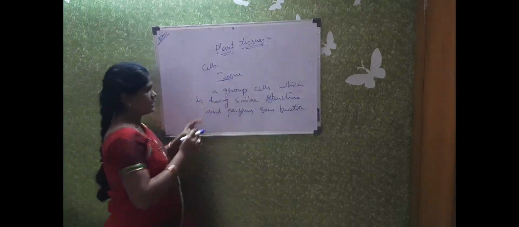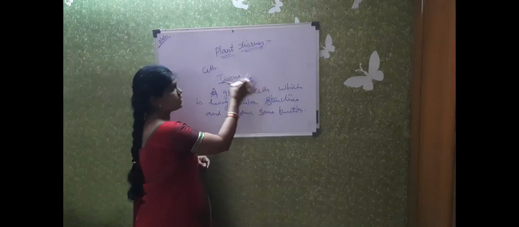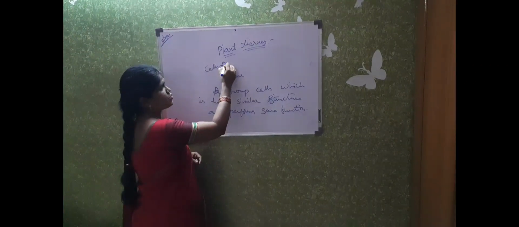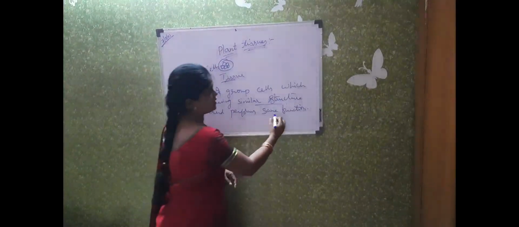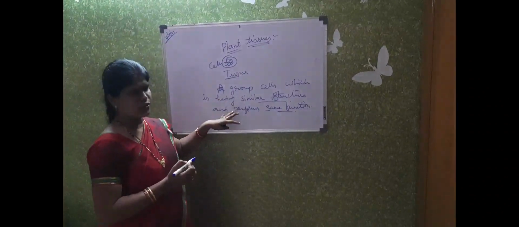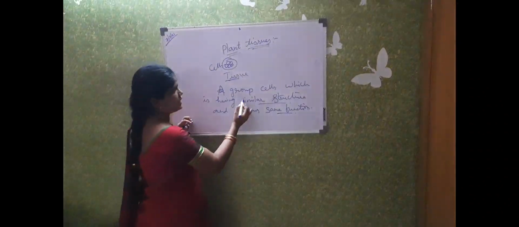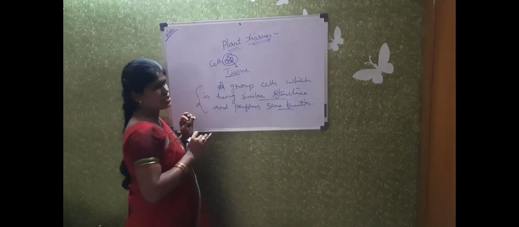Tissue is a group of cells. A group means cells coming together which have a similar structure and perform the same function, either growth, respiration or photosynthesis or any other activity. Such a group of cells we call tissues.